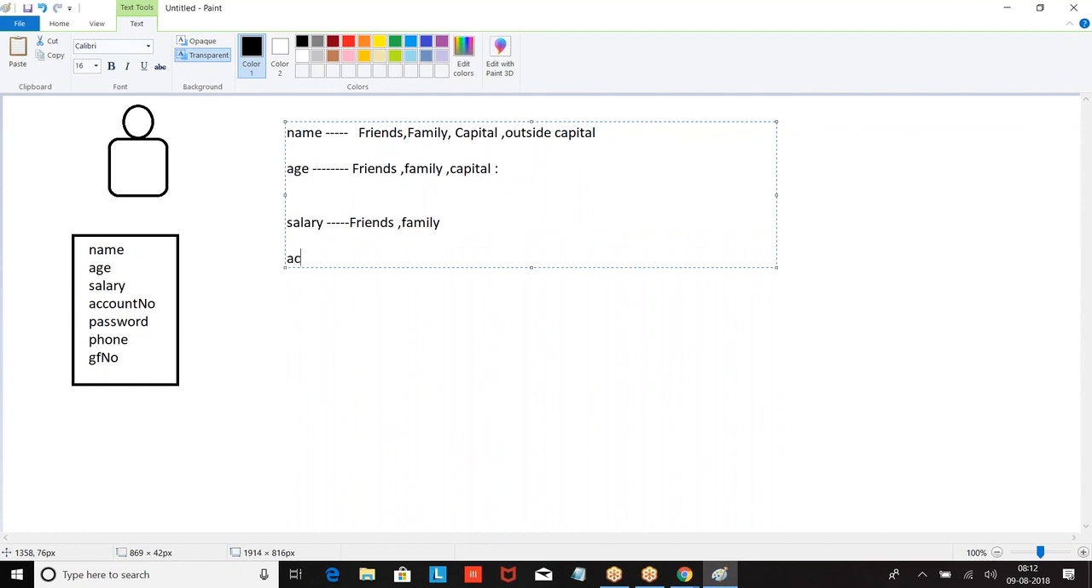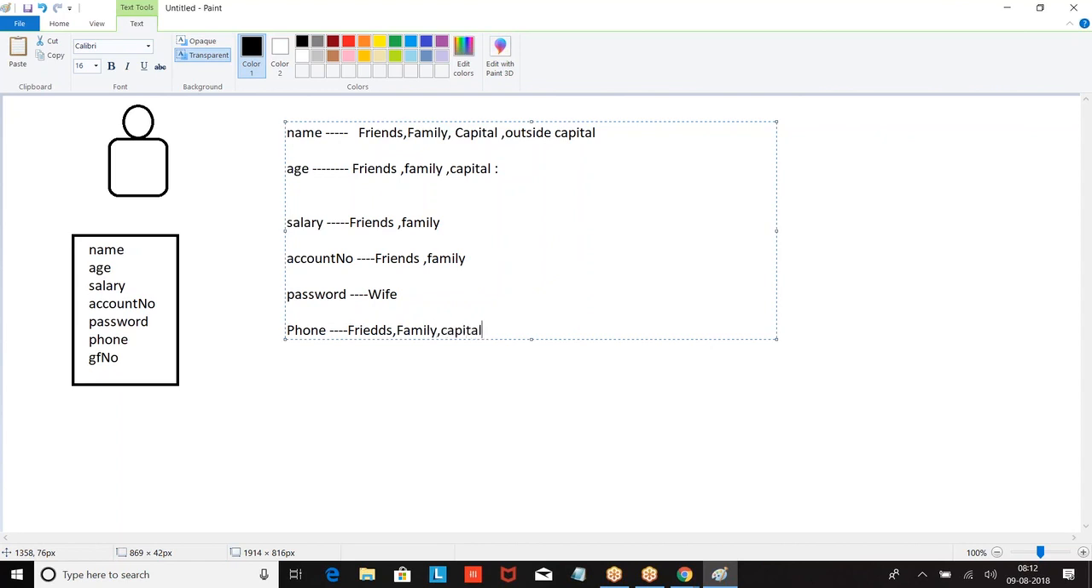Right. Now, will I share my salary data with every student? No, right? So I have my account number. So who will be knowing my account number? So my friends. Now password. Will I share with everyone? No, this I cannot share with everyone. So who will have? Only my wife will be holding this. Only associated people. Phone number. Right? So I will be sharing with my friends, family and capital.